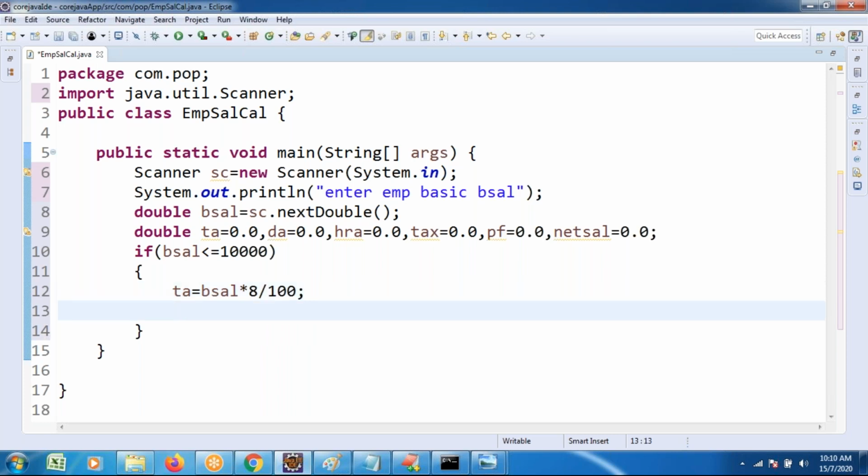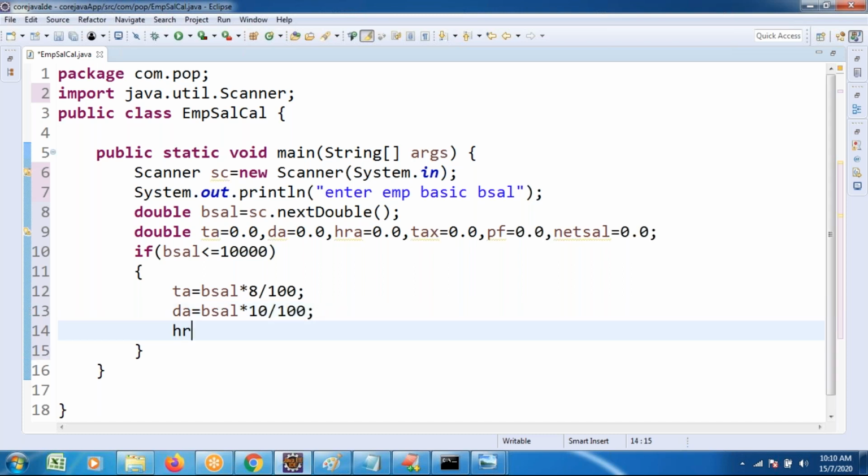Similarly, the condition is DA. Suppose they are trying to give the DA for employees below 10,000: basic salary into 10 percent, 10 by 100. Next, HRA is equals to basic salary into 6 percent. Conditions are provided by the management of that organization.